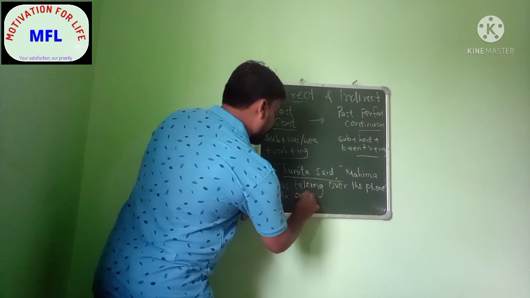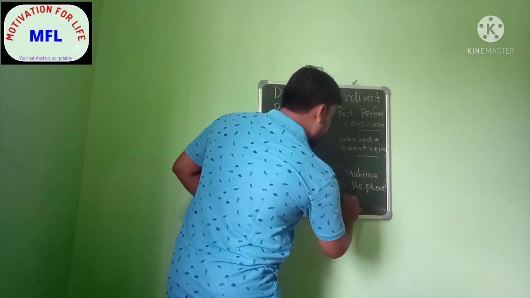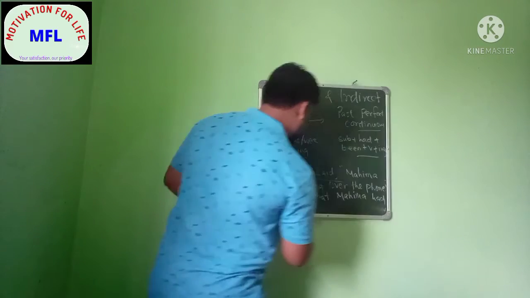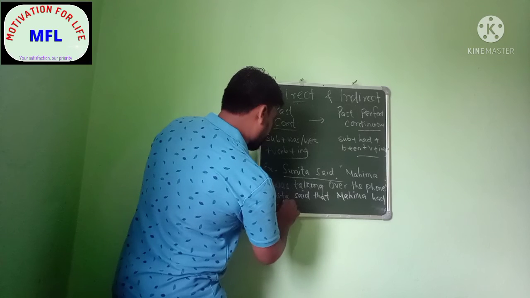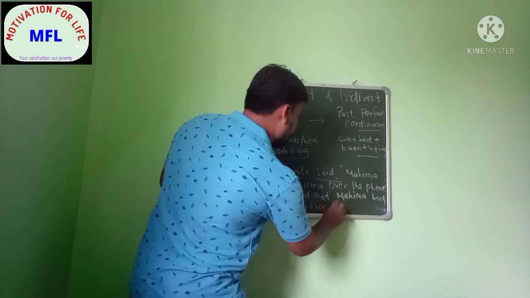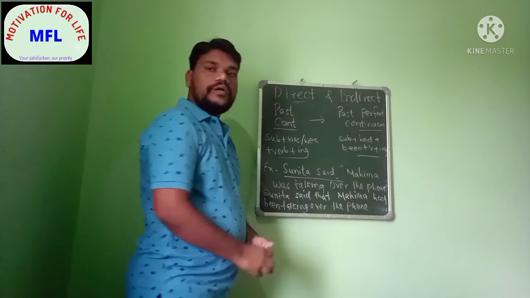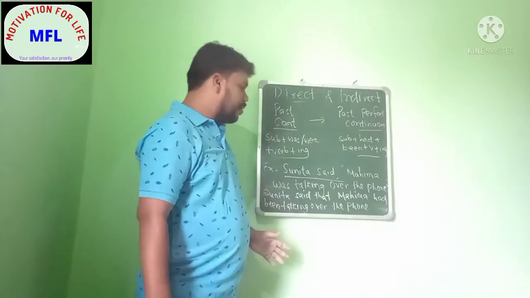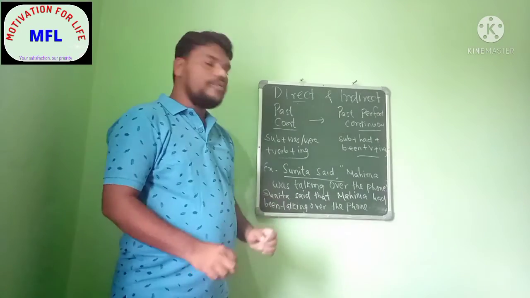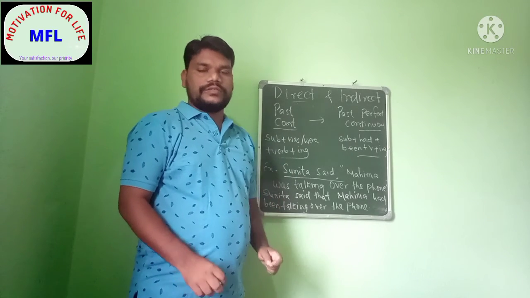Sunita said that Mahima had been talking over the phone. Hope all of you are able to understand my handwriting. It's easy and clear, I think so. So here you can see how we are converting the direct speech into indirect speech.